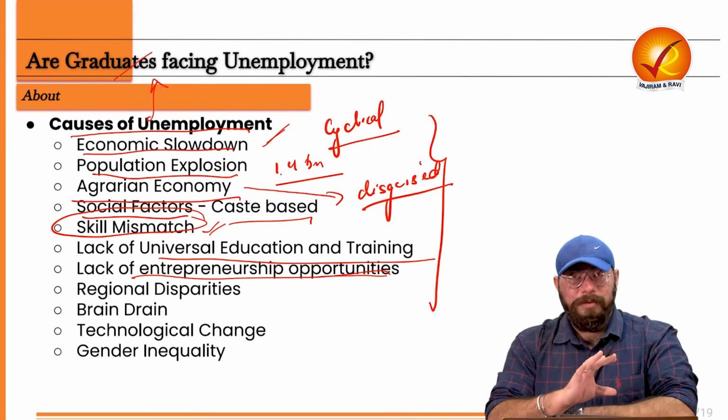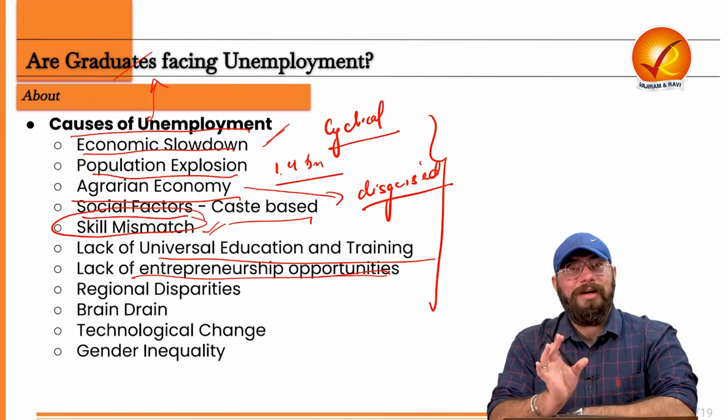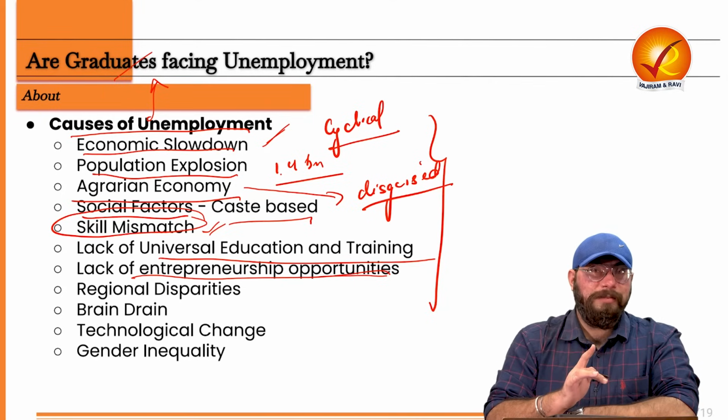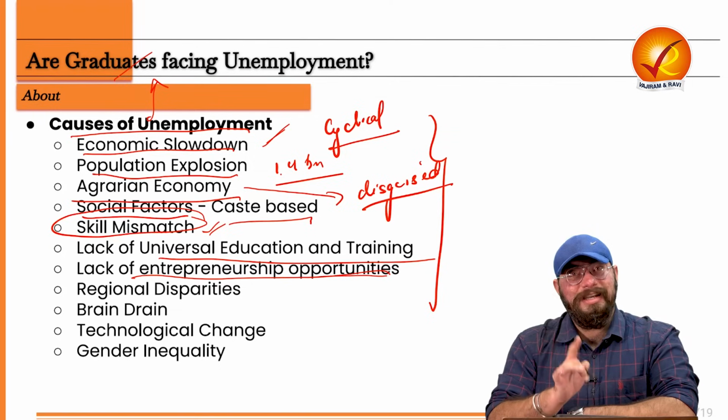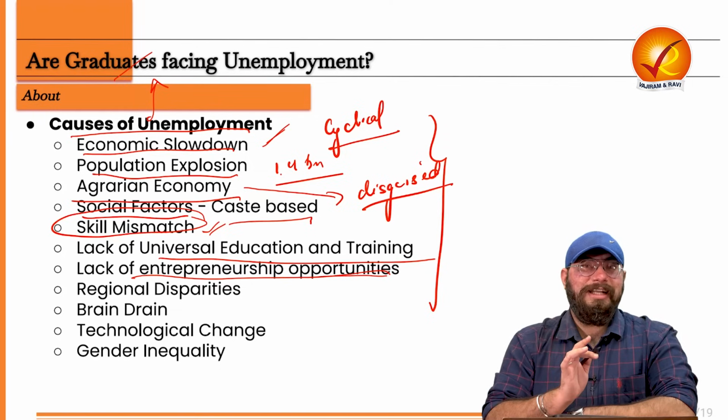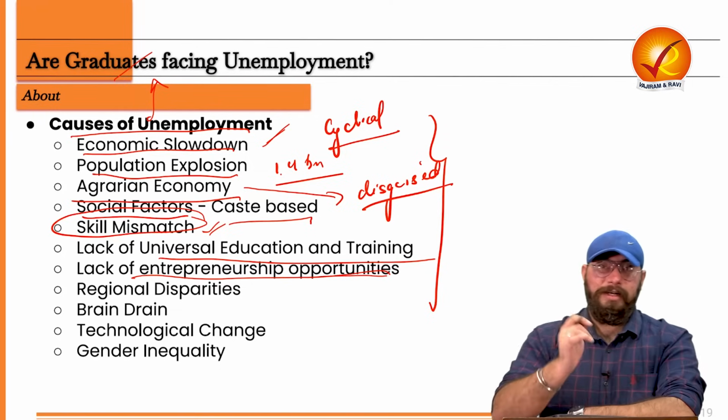Seeing the top 100 unicorns in our country, you can't say, okay, startup culture is very much booming, because our population is very huge. Of course it is booming, but only in the urban areas. In rural areas, 70-80% of our population still is not getting the benefit of that startup culture or entrepreneurship opportunities.